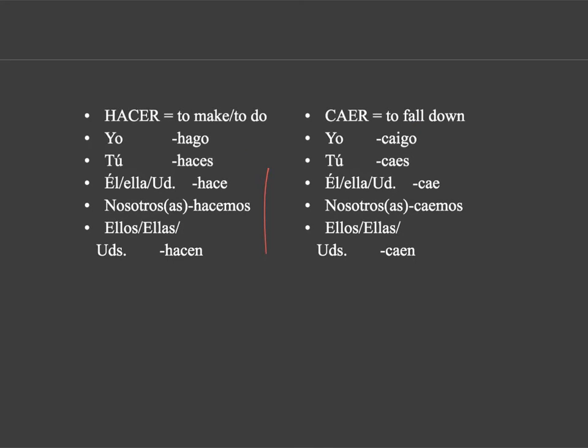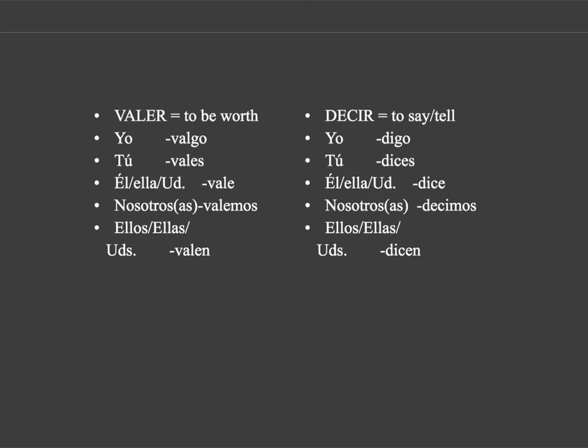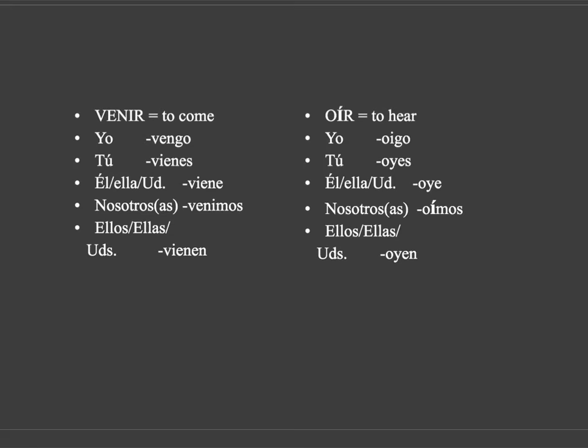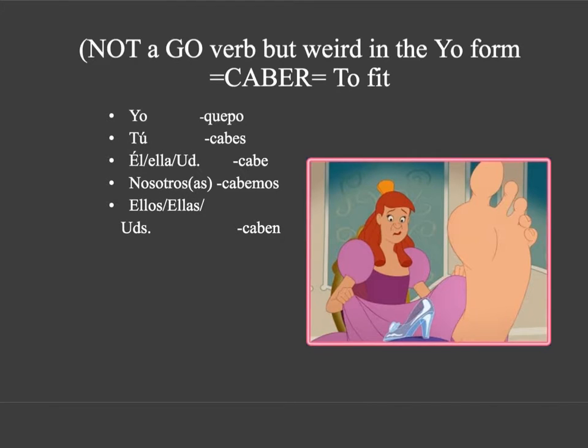Caer, to fall down, caigo. Okay. Valer, to be worth or of value, valgo. Decir, to say or to tell, that's digo. Venir, to come, that's vengo. Oír, to hear, oigo. It's also got some weirdness in its other forms. We'll talk about that later.